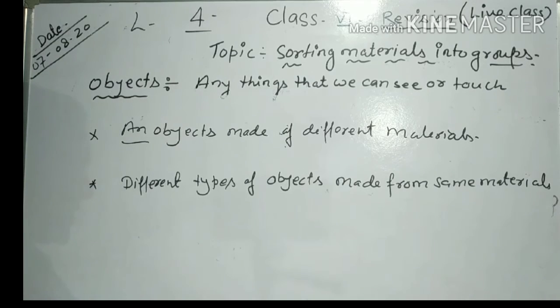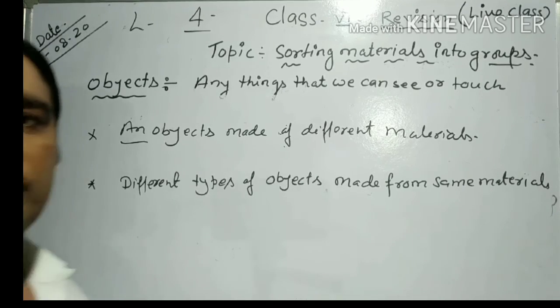Now we see plastic is a material. It can be used to make different kinds of objects.